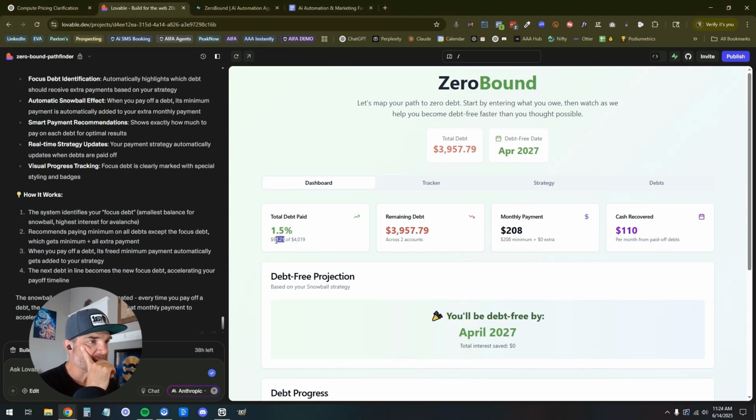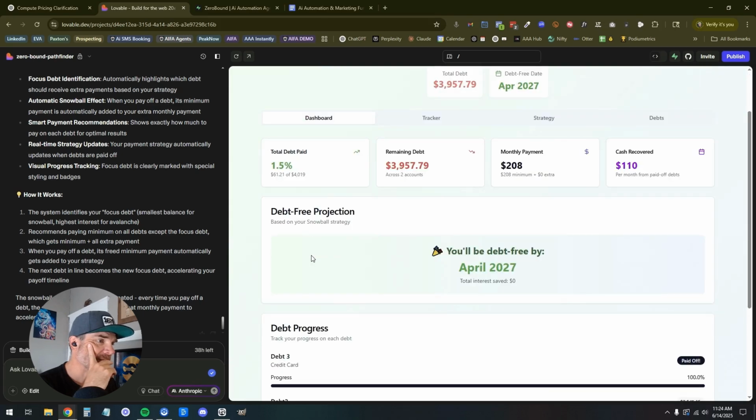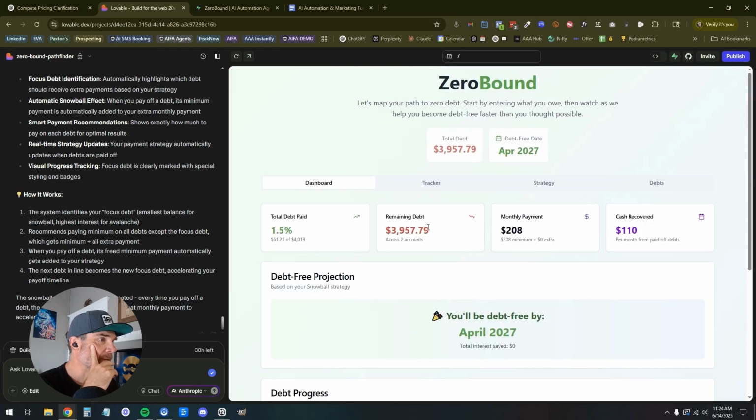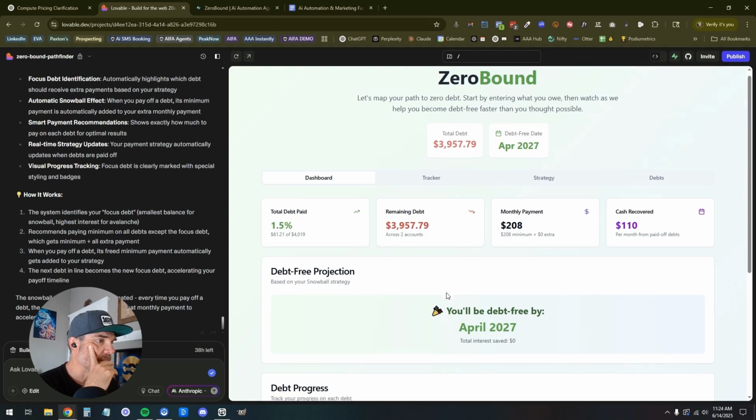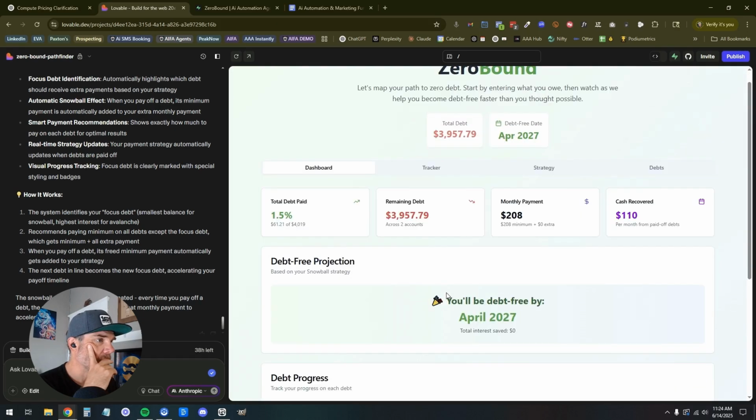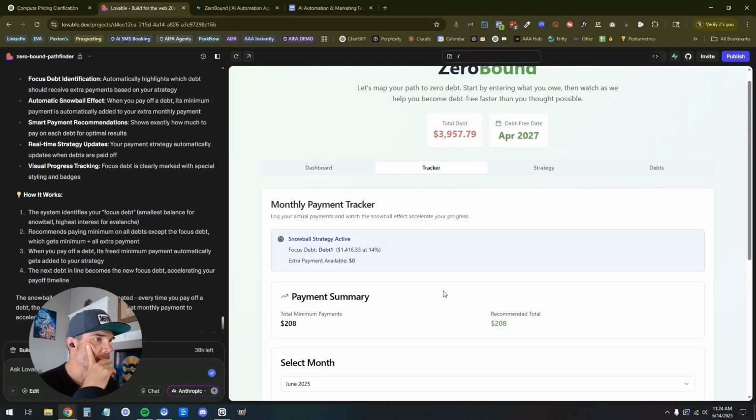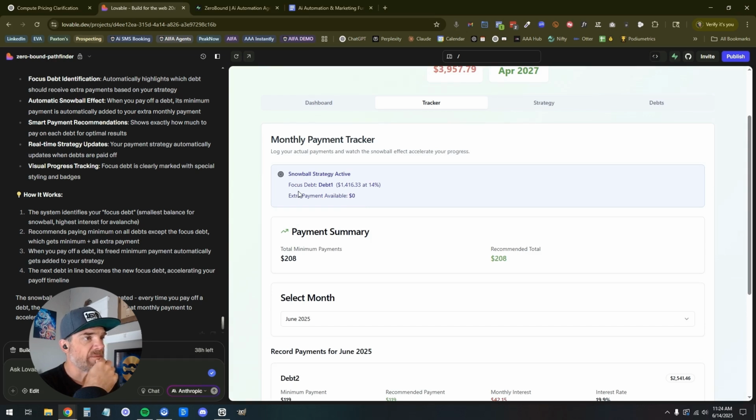Why is it only showing 61? 4,919. I'm not sure what that number's doing. Payment, cool. Cash recovered. Let's go to tracker. Snowball strategy. Focus debt: debt 1 at 14%.